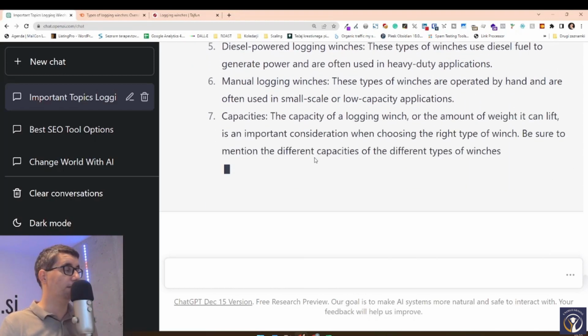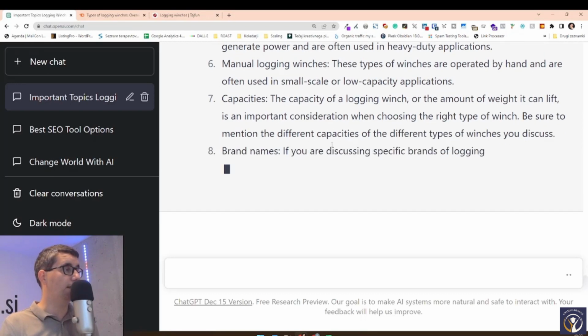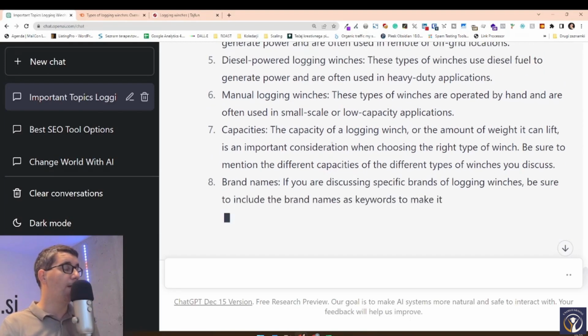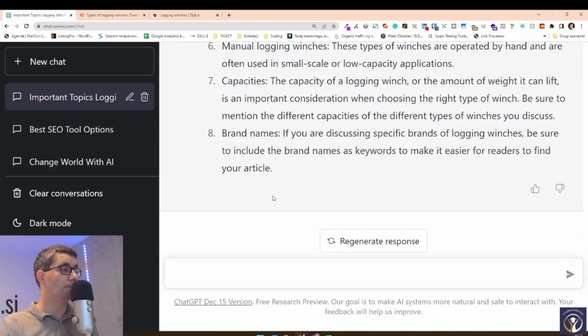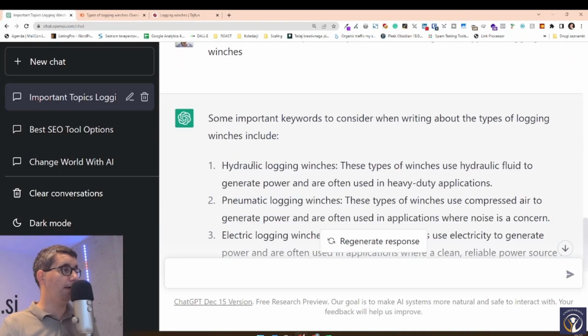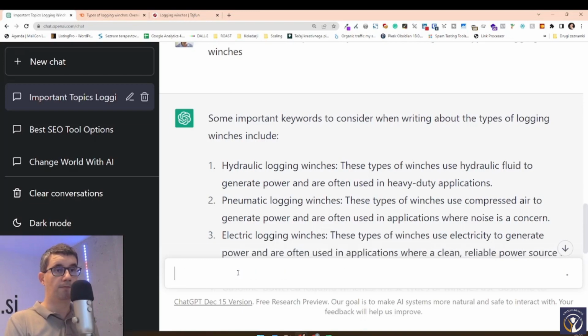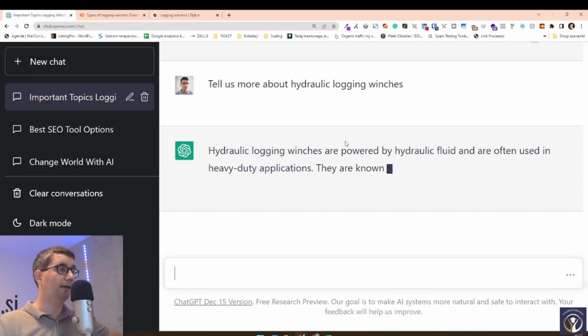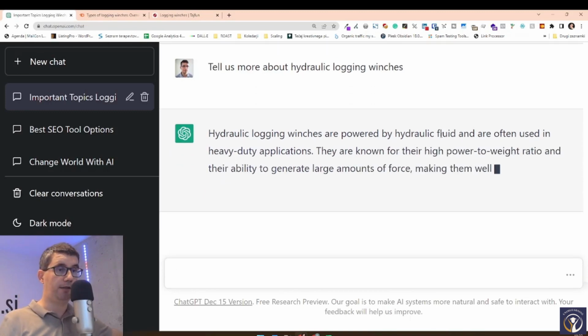So it gave us a lot of interesting types of winches. And now we can go and ask, okay, tell us more about hydraulic logging winches. And this is how we would get ideas on what to write for each part of that article.